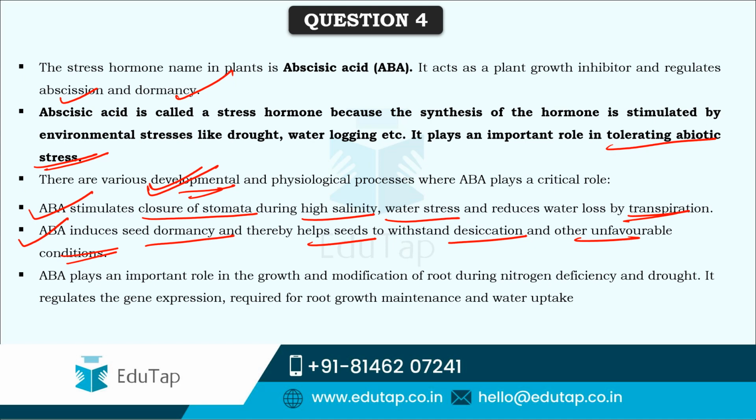This will help there. And ABA also plays an important role in the growth and modification of roots during nitrogen deficiency and droughts. That's the reason this is called the stress hormone. See, as you can see, these are all various stress conditions during which this particular hormone is synthesized by the plant. And also it regulates the gene expression required for root growth maintenance and also water uptake.